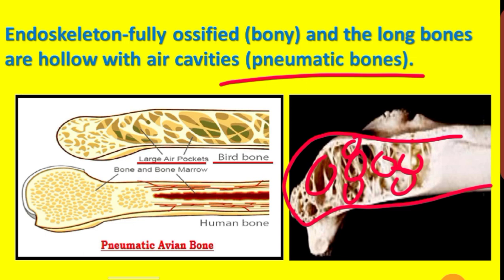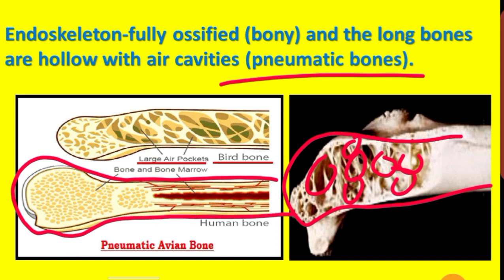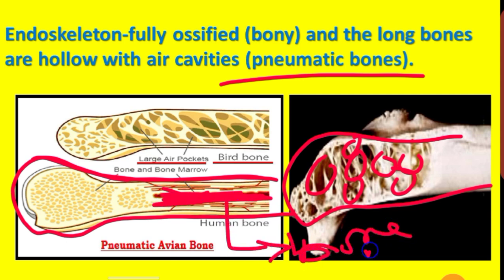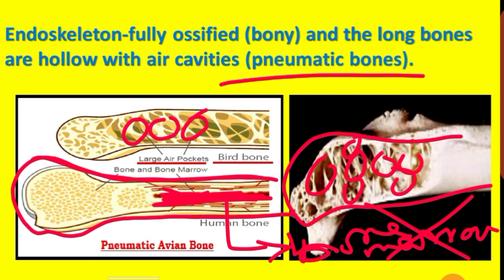What is the difference between pneumatic bone and normal bone? See the picture. This is a human bone, which I am currently annotating. Human bone has a medullary cavity, which is filled with bone marrow. That is in humans, right? But in birds there is no bone marrow, they are devoid of bone marrow. Instead, they are hollow with air cavities, pneumatic bones. What is the reason for pneumatic bones? It makes the body light for flight adaptation.